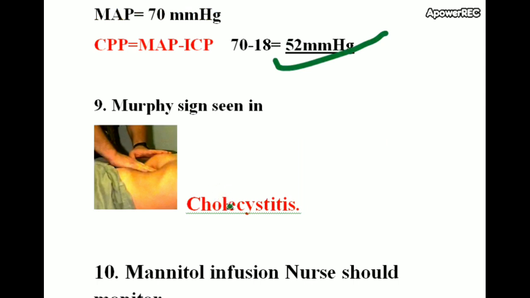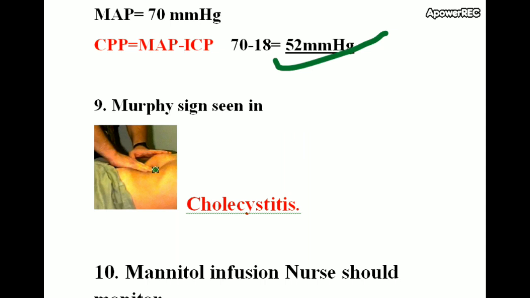Murphy's sign is seen in cholecystitis. Murphy's sign means while palpating the right subcostal area, ask the patient to take a deep breath and hold. If pain occurs on inspiration, it indicates an inflamed gallbladder. That is a positive Murphy's sign.